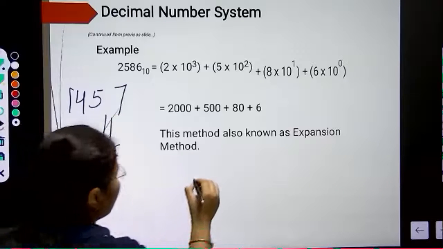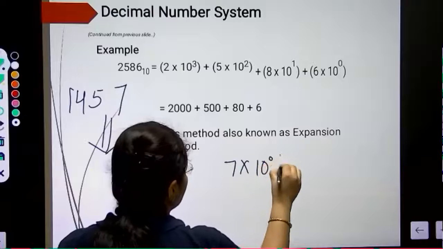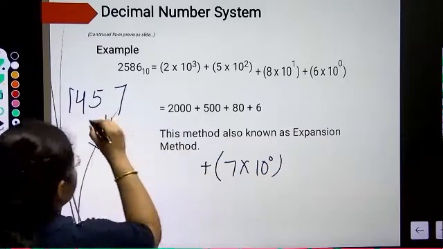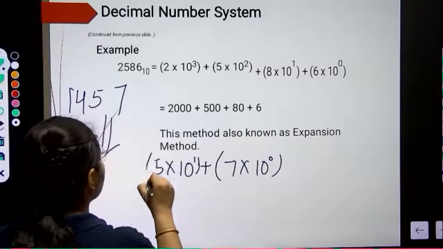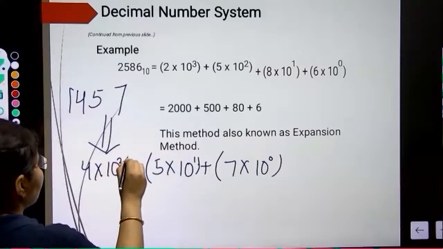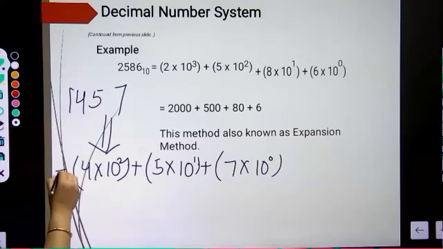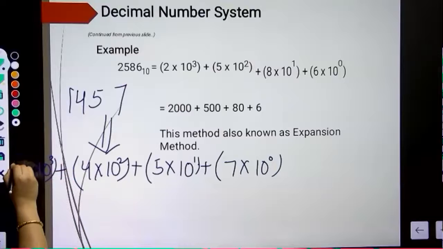You have to write 7 into 10 raised to power 0, then 5 into 10 raised to power 1, then 4 into 10 raised to power 2, and then 1 into 10 raised to power 3.